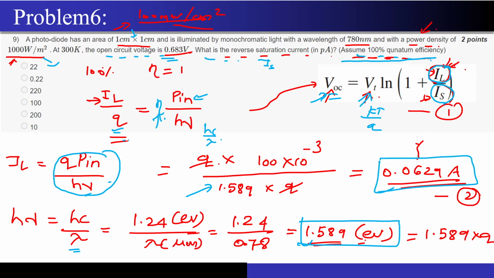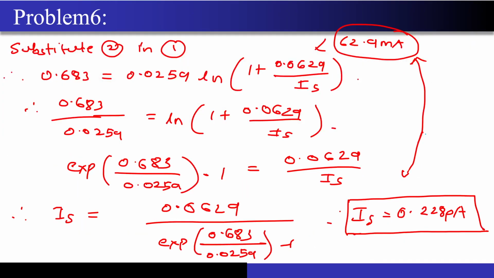The moment you get this value, you just put it in this particular equation. I have substituted the open circuit voltage over here, and the value of IL over here. The only unknown term is IS. You have to divide this, then take the exponential on both sides, and then solve for IS. The IS value will come out to be 0.228 picoamperes.